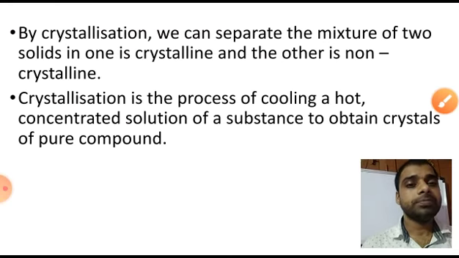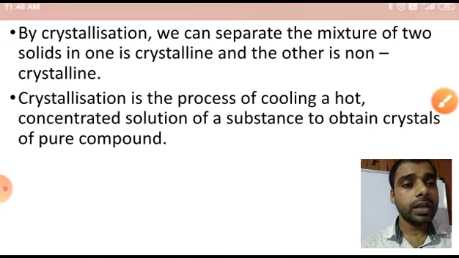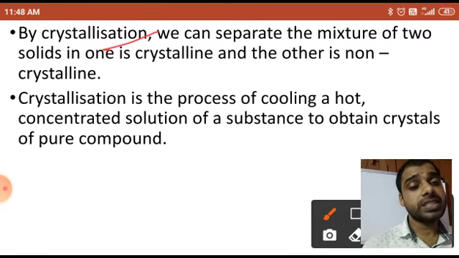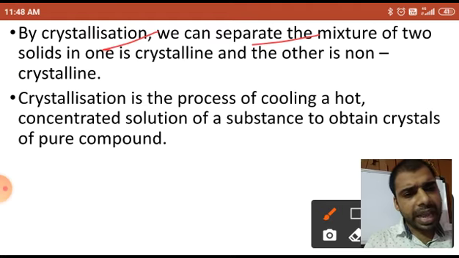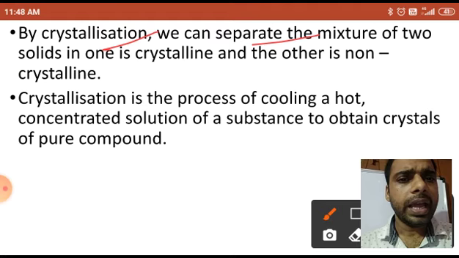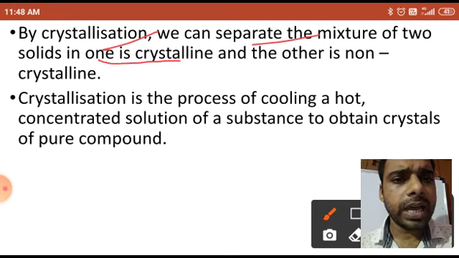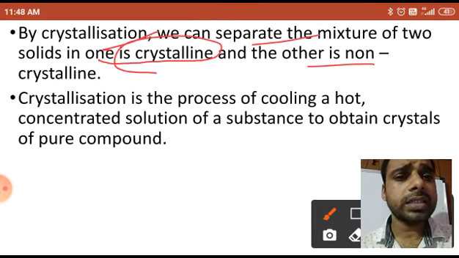Now you can see what we can separate by crystallization. I have told you that in crystallization we can separate a mixture of two solids. If I am getting pure NaCl, the impurities like copper sulfate, rock salt and various other impurities must be in the solid state. One should be crystalline and the other non-crystalline.